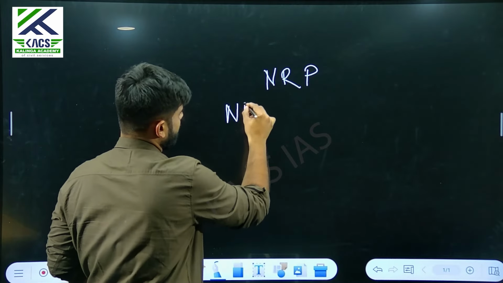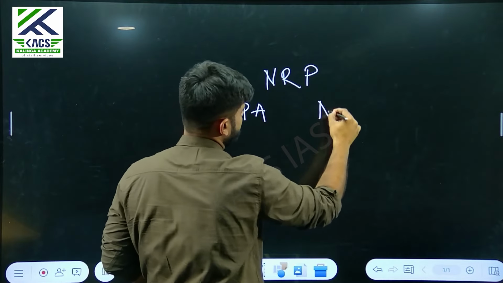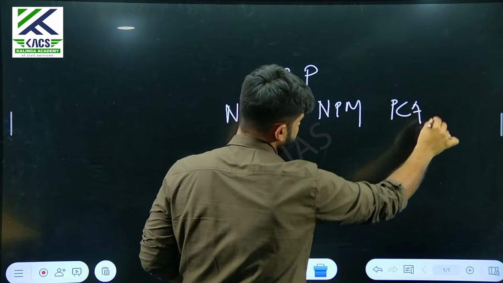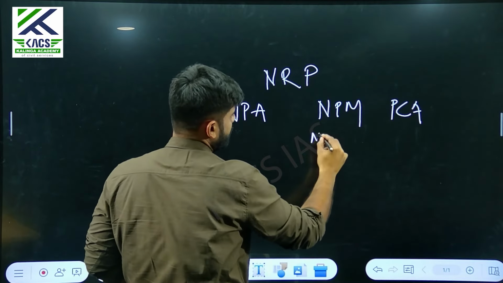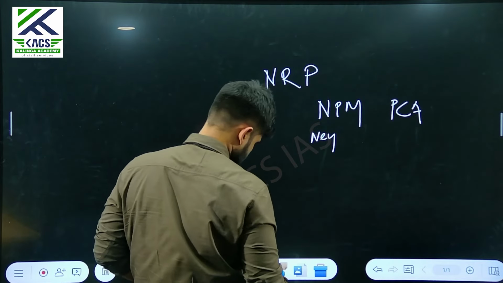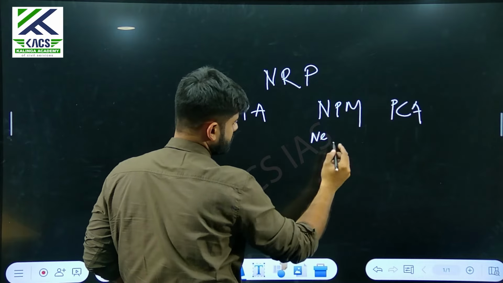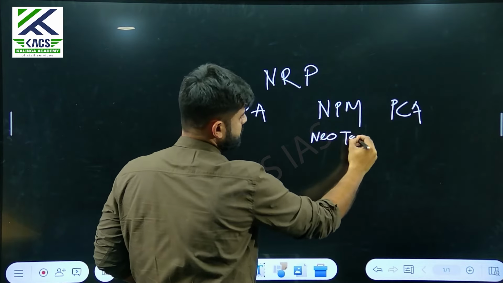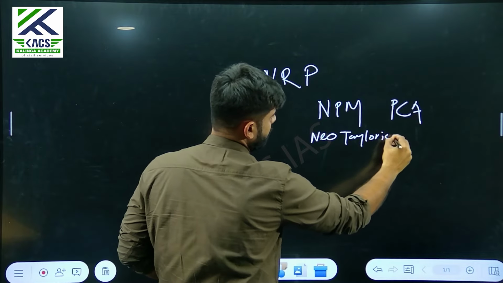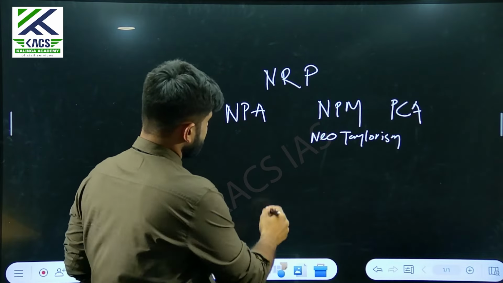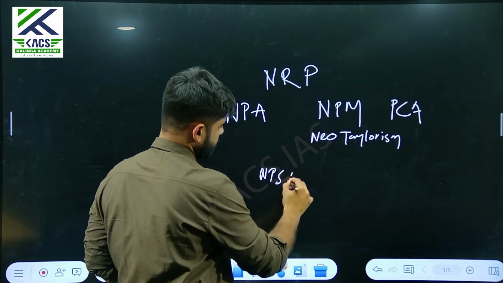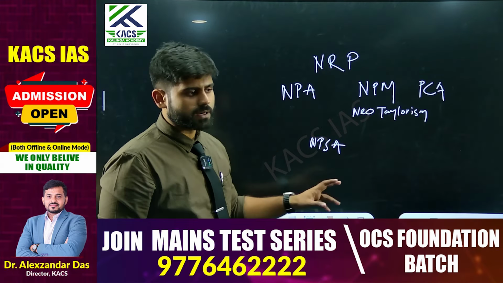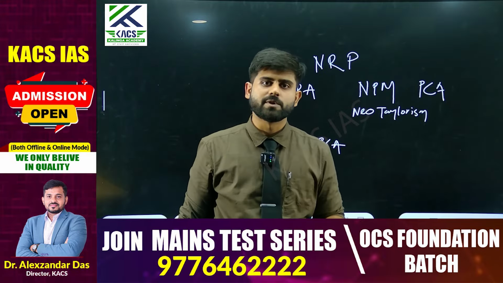NRP, NPA, NPM, PCA, neo-Taylorism, and let's say NPSA, right? So these are important terms when it comes to public administration.